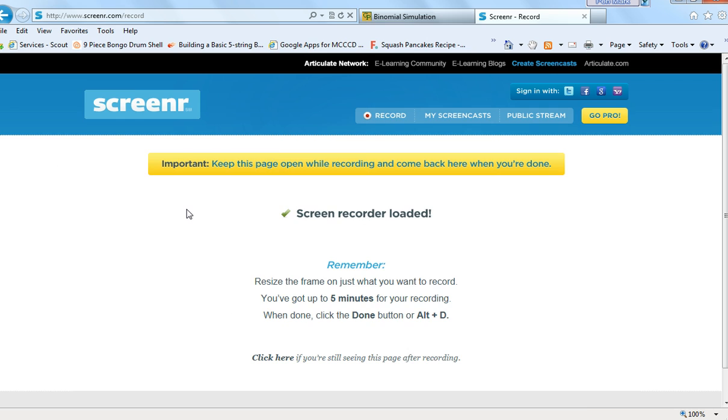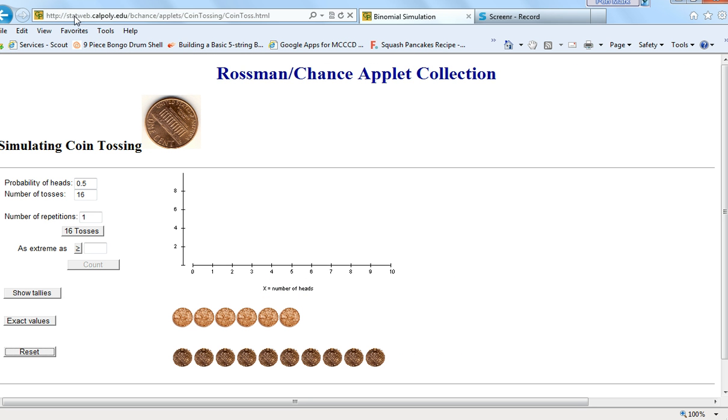Here's a nice little applet, you can see the address here, so if you want to play around with this, I encourage you to. If we set the probability of heads to the assumed 50%, with 16 total tosses, and only one repetition, we carry this experiment out one time of 16 tosses and press toss. So here are the outcomes. We got 7 heads out of the 16 tosses, where we'd expect 8. So we got a little under.